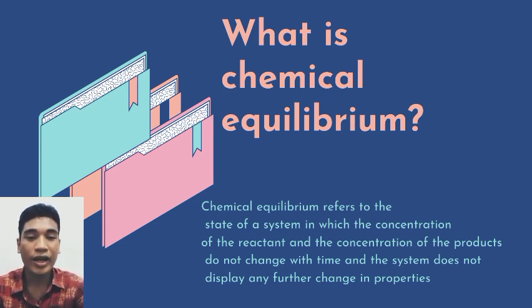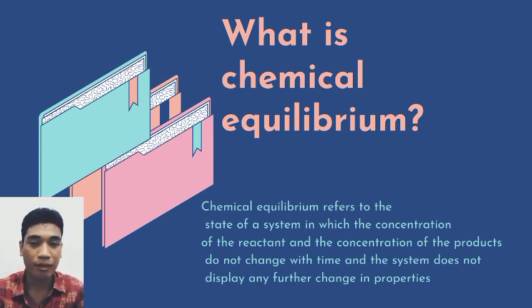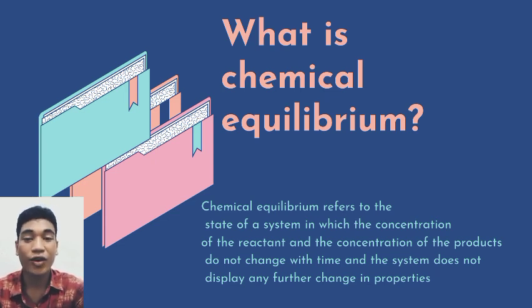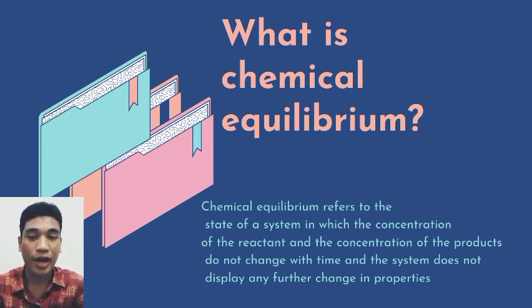So, when the rate of the forward reaction is equal to the rate of the reverse reaction, the state of chemical equilibrium is achieved by the system when there is no future change in the concentration of the reactant and the product due to the equal rates of the forward and reverse reaction. The system is said to be in a state of dynamic equilibrium.